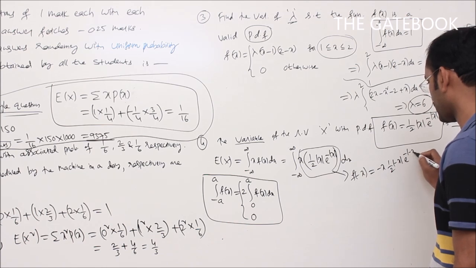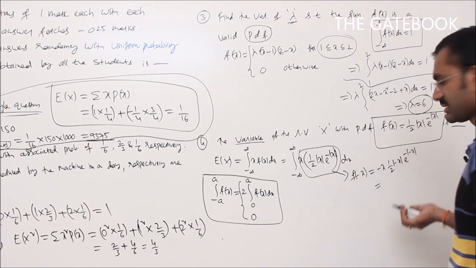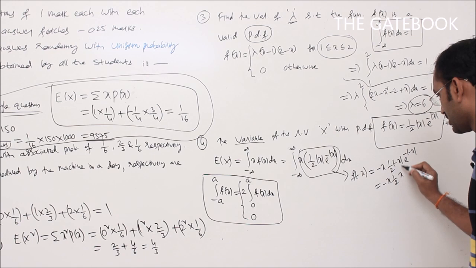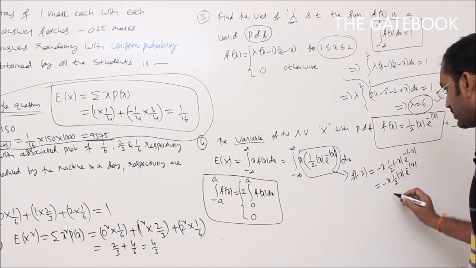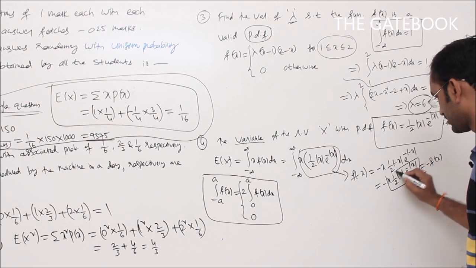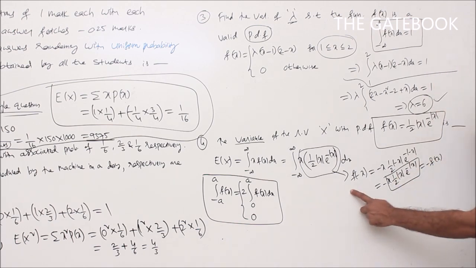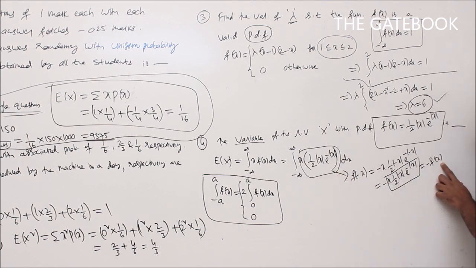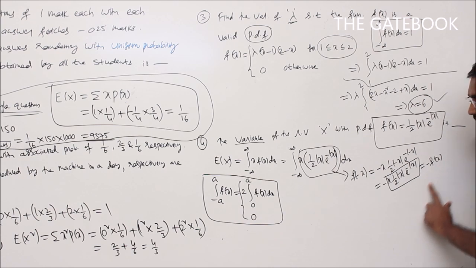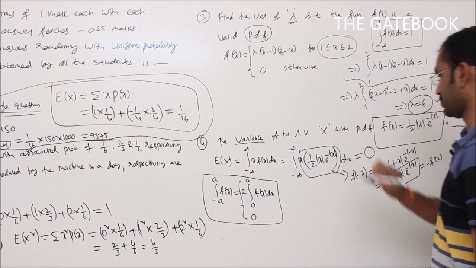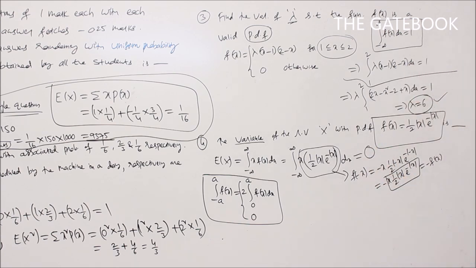The modulus of minus x is again mod x only. So we get minus x into 1 by 2, mod x only, e power minus mod x, which is equal to minus f of x. So f of minus x is equal to minus f of x. Therefore that function f of x is said to be an odd function. Whenever it is an odd function, the value of that integration is 0 according to this formula. So E of x value is 0 since that is an odd function.